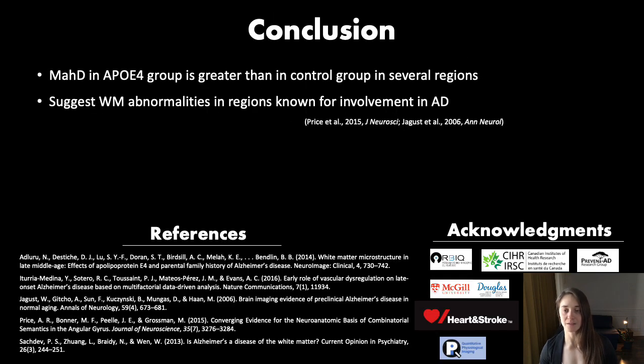In this study, we identified several regions where MADI was significantly greater in the ApoE4 group than in individuals without the genotype. This suggests the presence of white matter microstructural abnormalities in several major white matter tracts in these cognitively normal individuals with a genetic risk of developing AD. This included tracts projecting to the angular gyrus and hippocampus, both regions known to be affected in AD patients and that are associated with impairments in several cognitive domains.